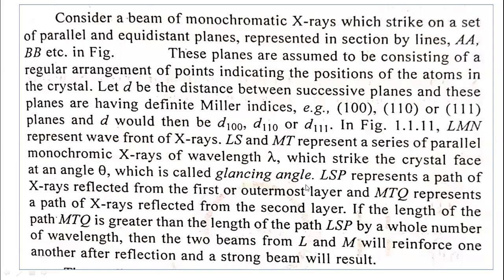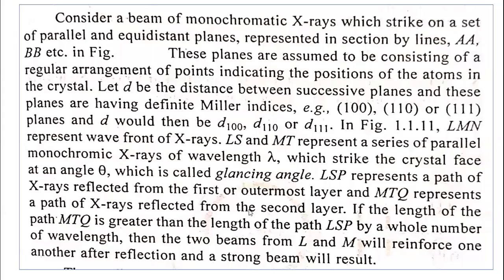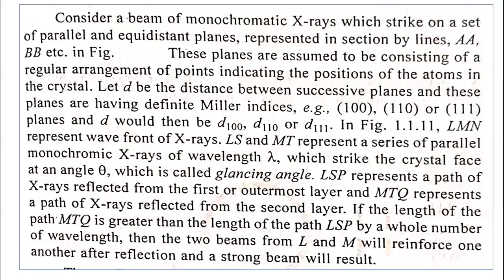That angle is also called the glancing angle. LSP represents the path of the X-rays reflected from the first or outermost layer. Similarly, MTQ is the path of the X-rays reflected from the second layer.